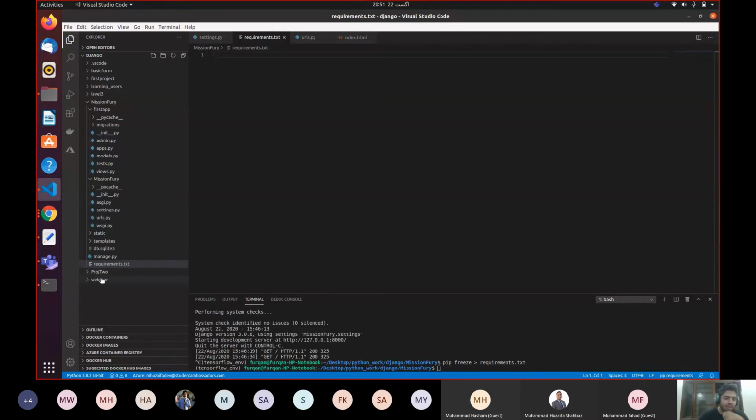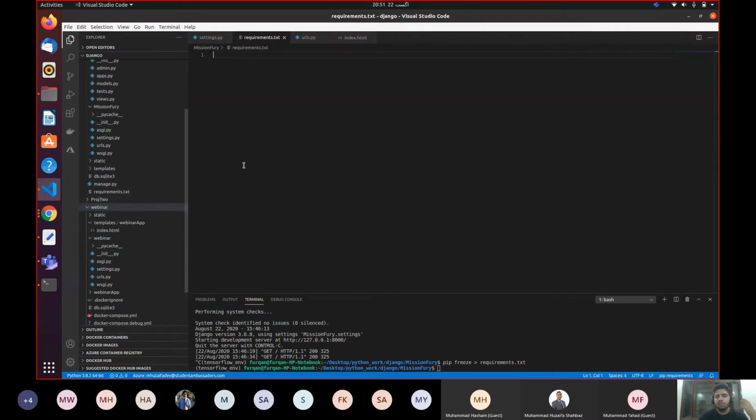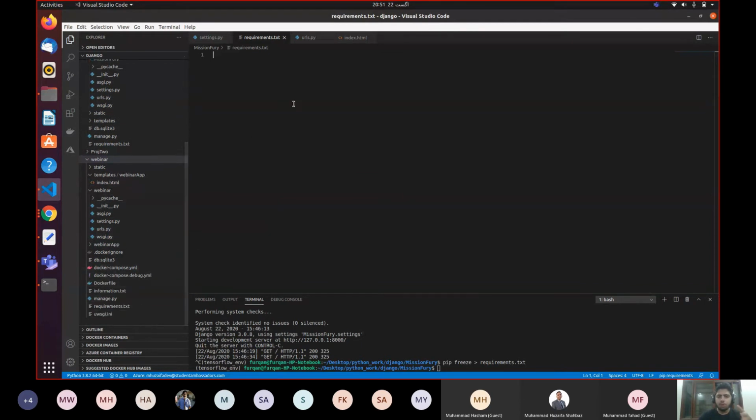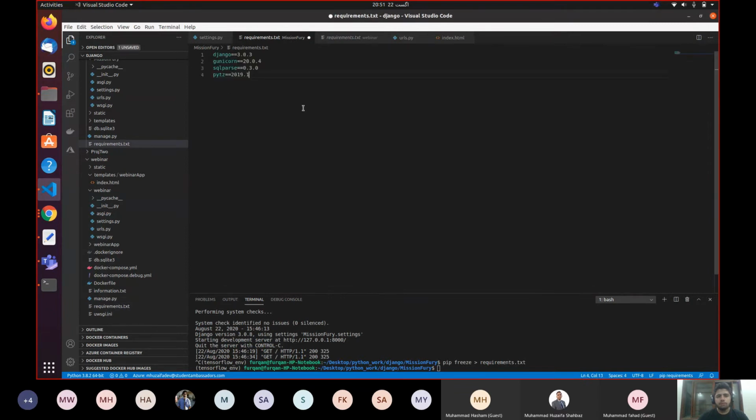In the requirements.txt file, we will add our own dependencies. Let's say, what are the dependencies? First dependency is Django, Django itself. Django is a library that we need to include in our web app, so that whenever you deploy it. Okay, so I'm going to open up this requirements.txt file, copy this requirement, and write it down over here. So I just need these 4 requirements.